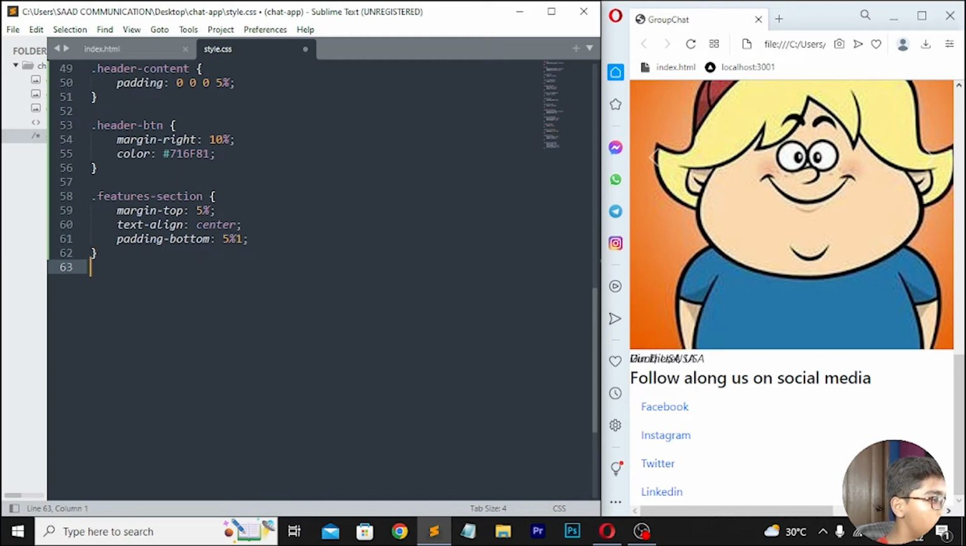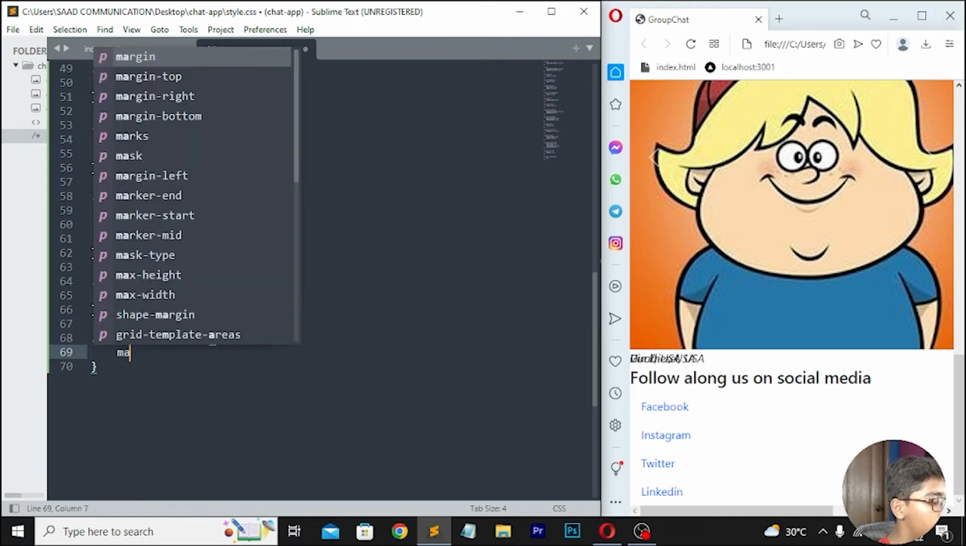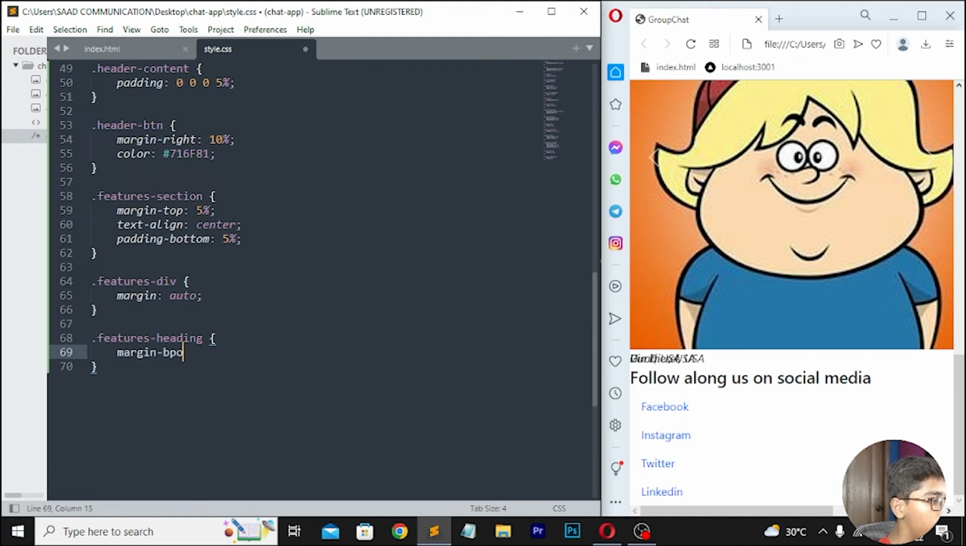Then you have to move down. So here I will be now erasing this one which is written here. So erase this. Then you have to move down right here .features-div. Here I'll be writing margin, and then you have to write margin should be auto. Then move down right here .features-heading. Then here I will be writing margin-bottom, and here I will be writing 5%.